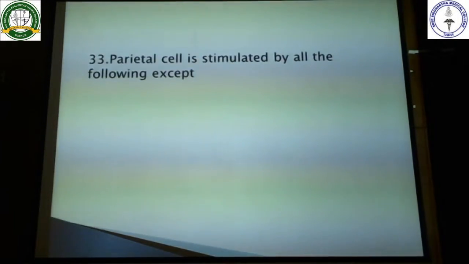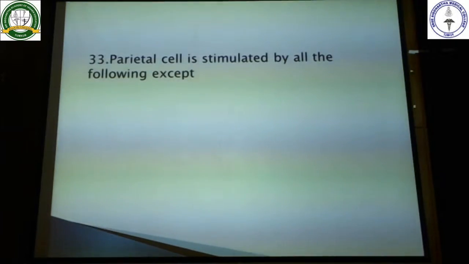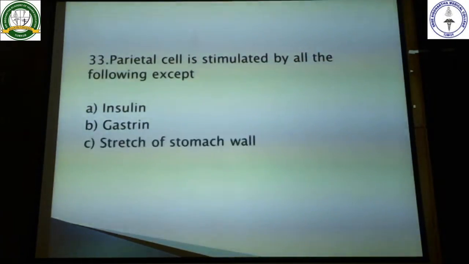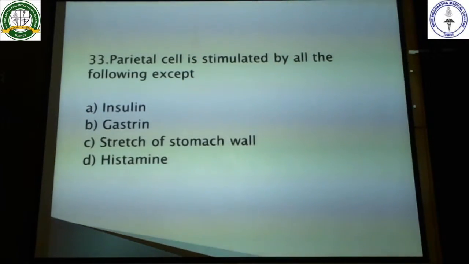Next, coming to 33rd question. The parietal cells are stimulated by all of the following except for insulin, gastrin, stretch of the stomach wall and histamine. See here the question is parietal cells of the stomach. These are the parietal cells of the stomach. They are stimulated by the following except.